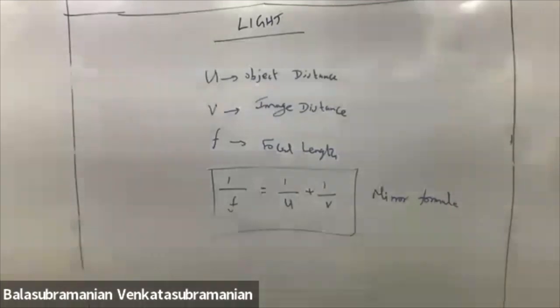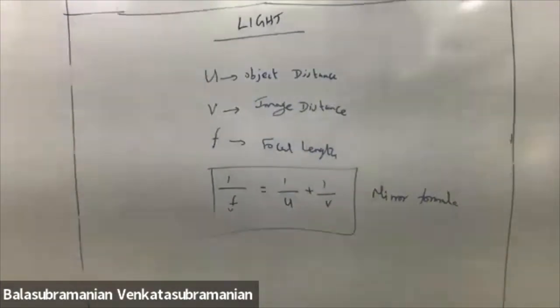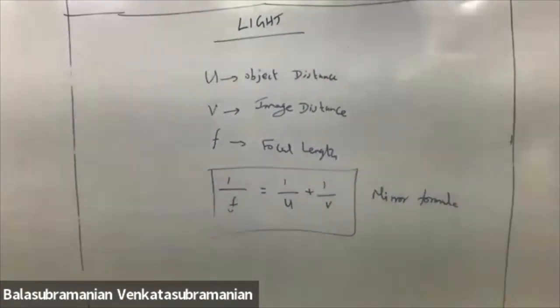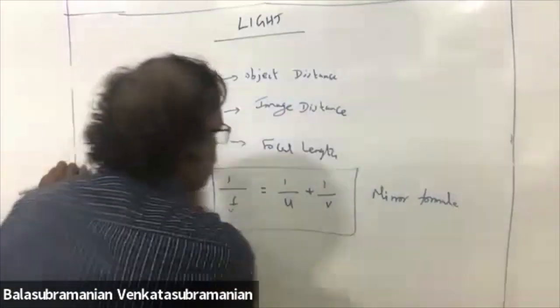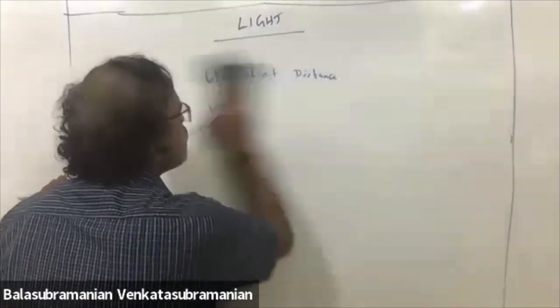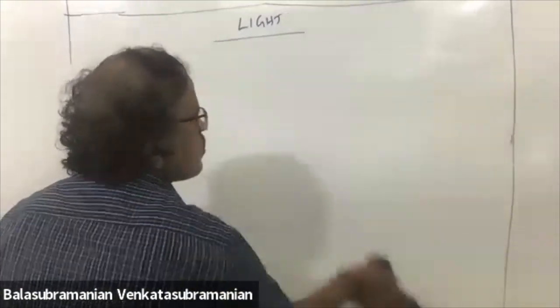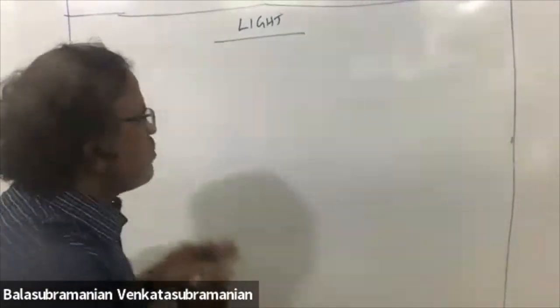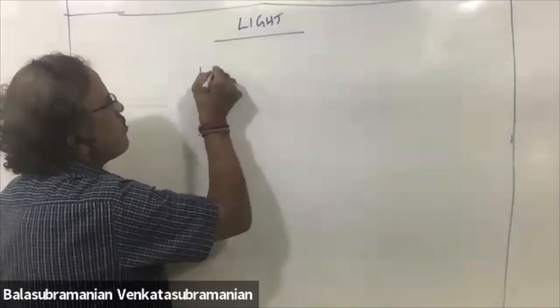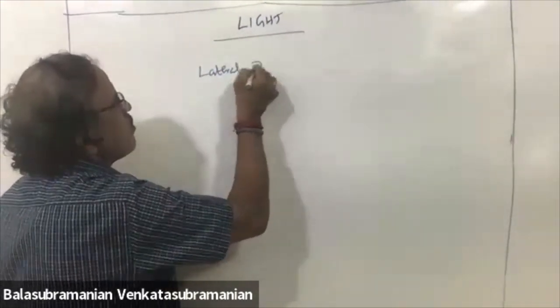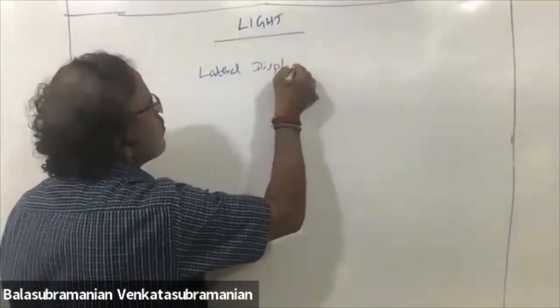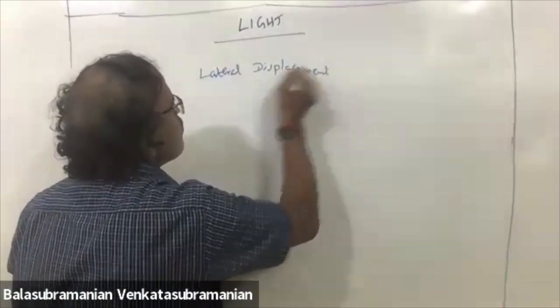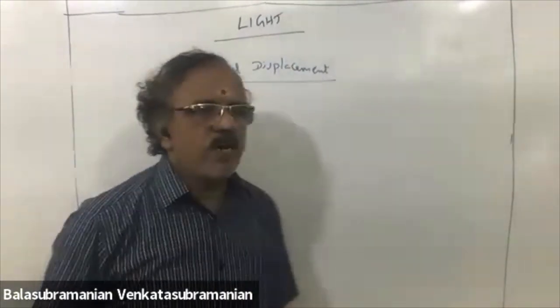Next. Lateral displacement. Full of ray diagram only.